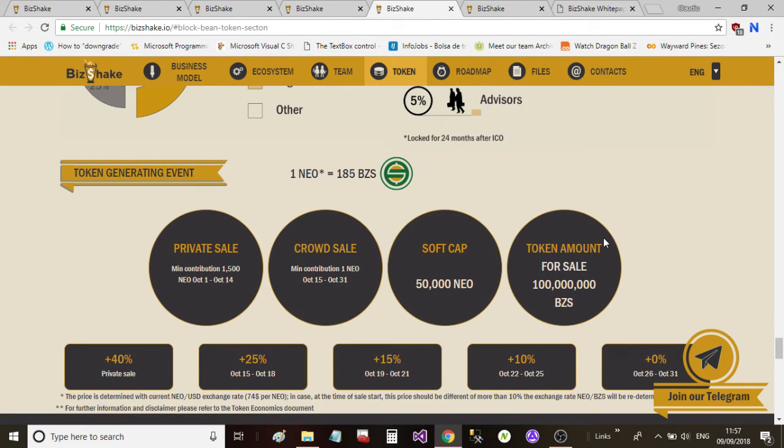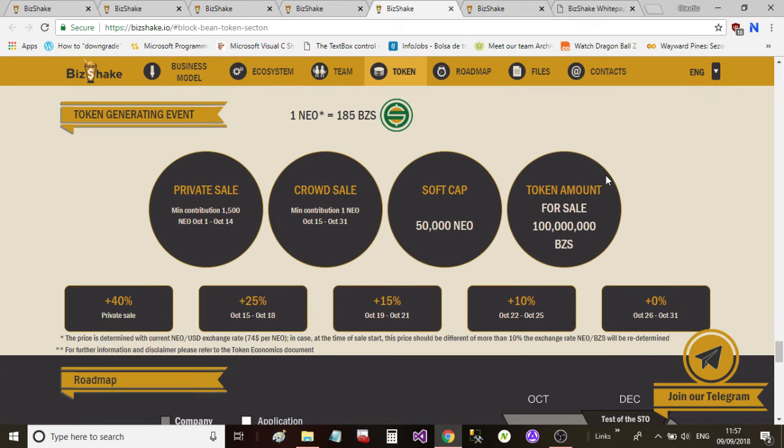Okay, so we can see here the token generating event. Okay, 1 NEO equals 185 Bizshake tokens. Okay, so that's how much that'll get you, which is about 10 cents at the current NEO price of around $18.60. Okay, we can see the private sale information here.